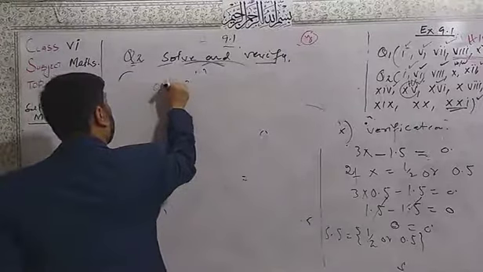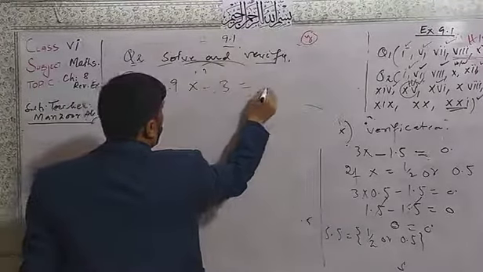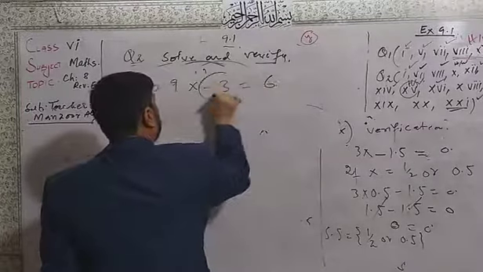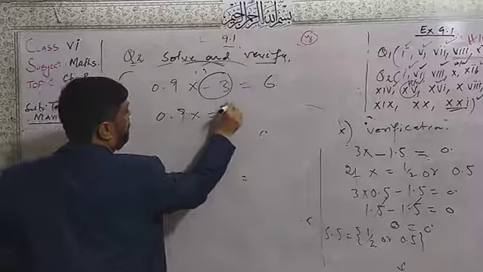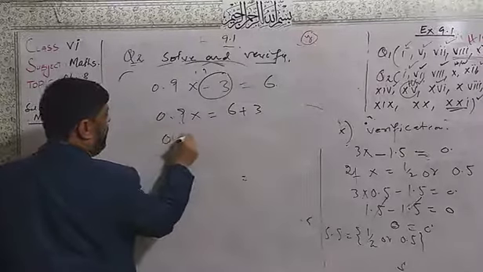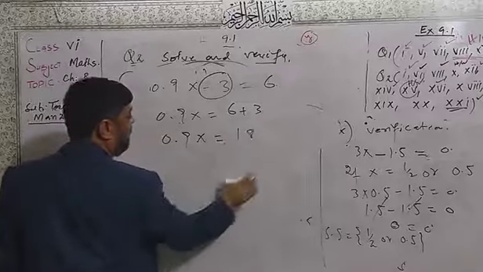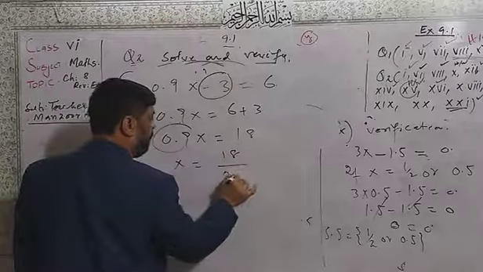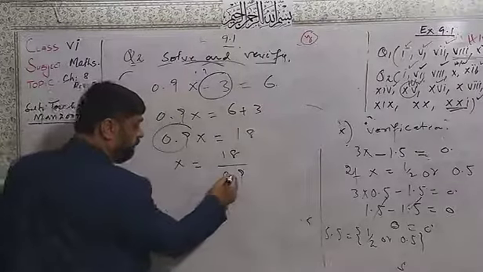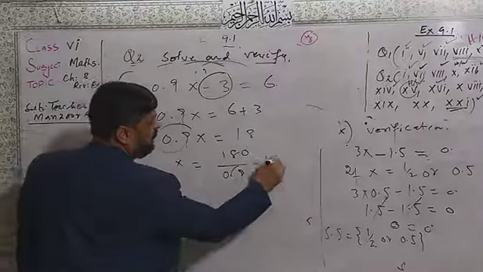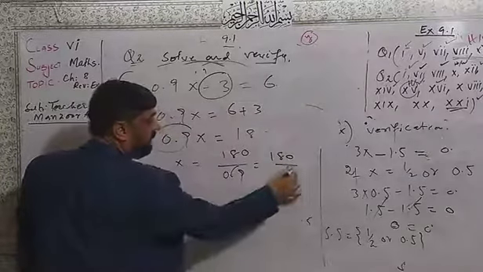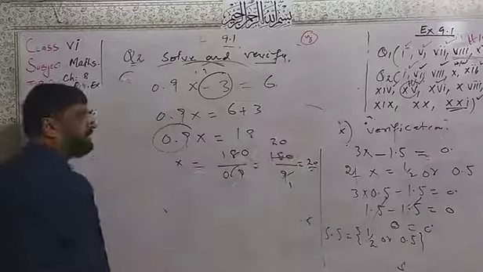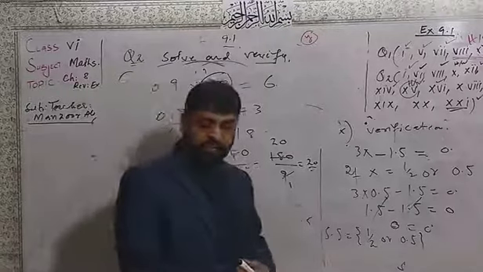0.9x minus 3 is equal to 6. You will shift this minus: 0.9x is equal to 6 plus 3. Now 0.9x will be equal to 18. Now shift this 0.9 to the other side, and it will be converted to 0.9 in point form. Remove the point, write 0 here. It is 180 divided by 9. 9 one time here, 2 times, 0 same, means 20. Again put 20 in and you get the same answer on both sides.